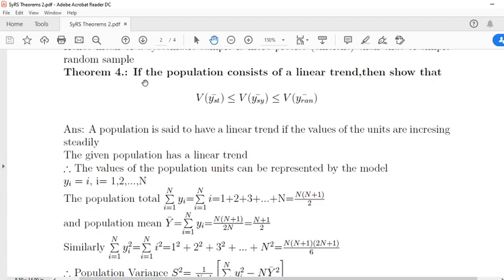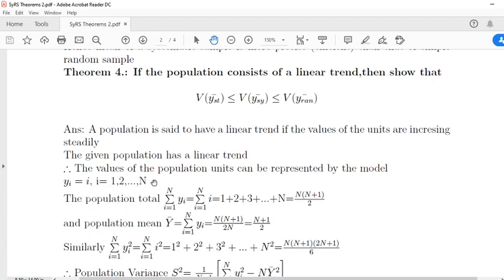Here, if the population consists of a linear trend, then show that variance of y bar st is less than or equal to variance of y bar sy is less than or equal to variance of y bar ran. A population is said to have a linear trend if the values of the units are increasing steadily. The values of the population units can be represented by the model yi is equal to i, where i is equal to 1, 2 up to capital N.